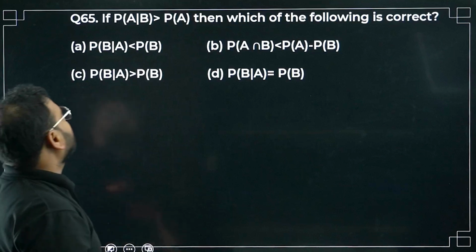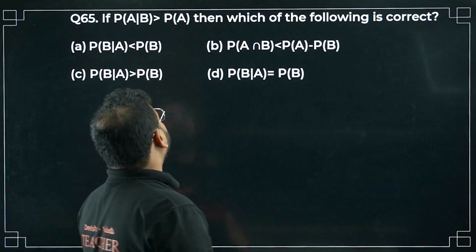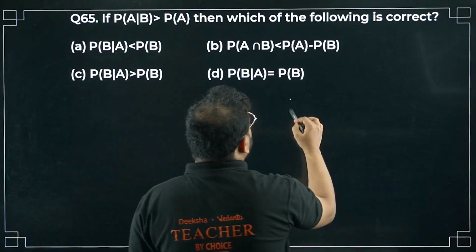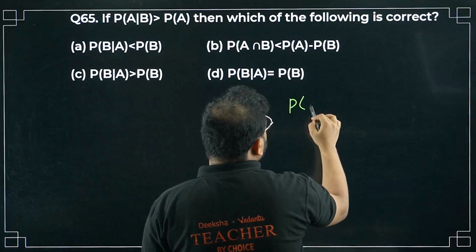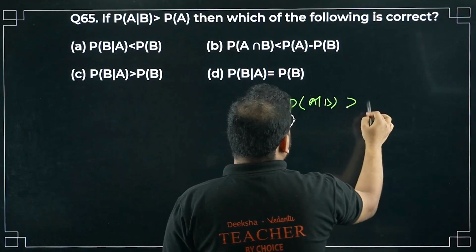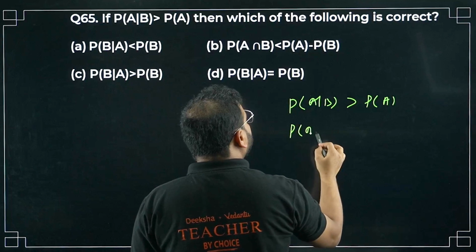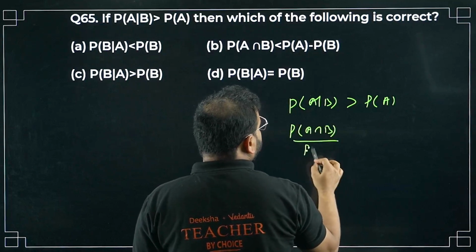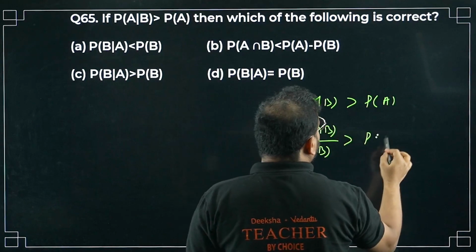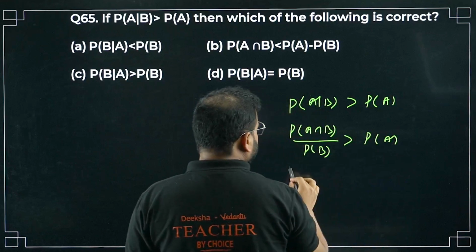Please check. P(A conditional B) is greater than P(A). P(A) conditional probability that B has already occurred is greater than P(A). Write this definition. I get P(A intersection B) upon P(B) greater than P(A). Cross multiply, sir.